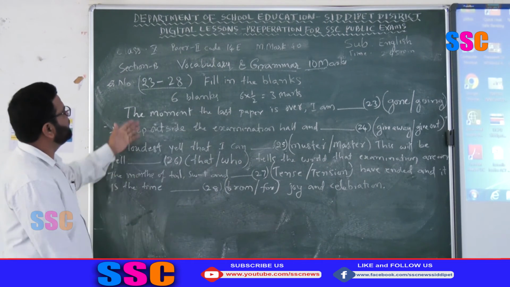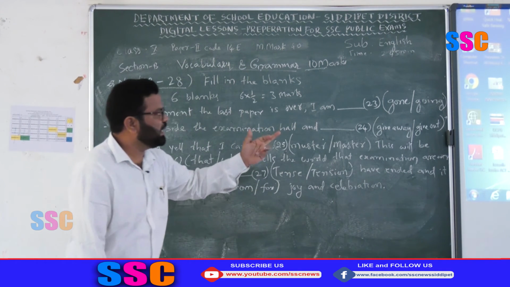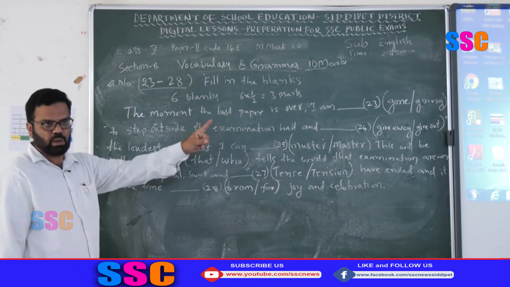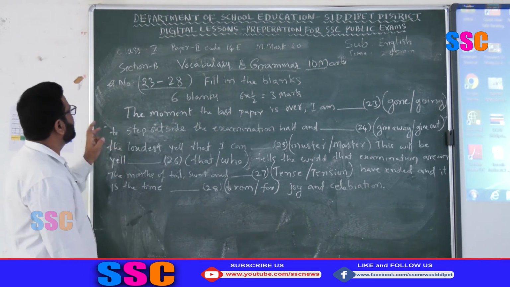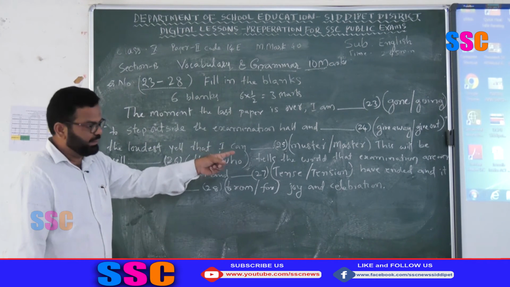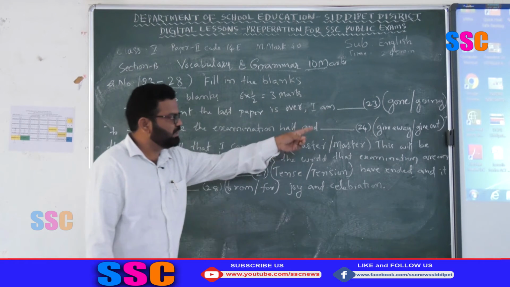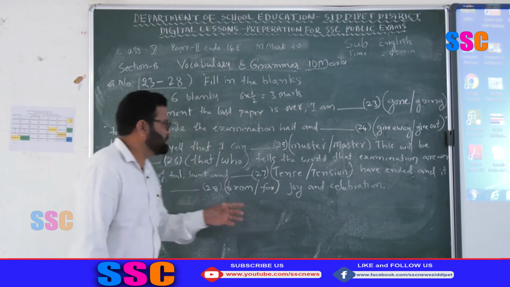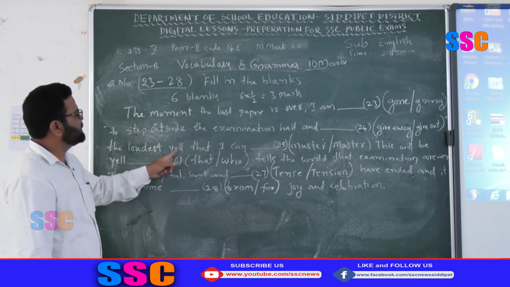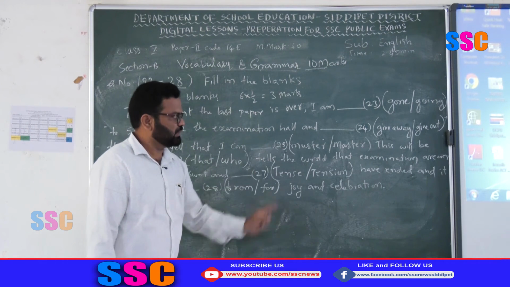You will see, the paragraph is like this. The moment the last paper is over, I am dash: gone, going. The two options, gone and going, to step outside the examination hall and dash: give away, give out. Give away, give out are the phrasal verbs. Then the loudest yell that I can dash: muster, master.